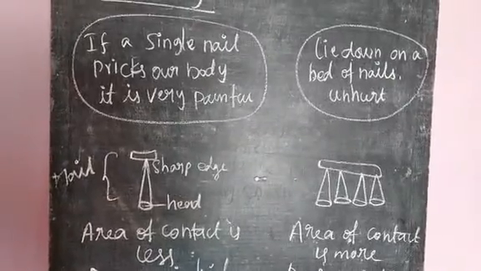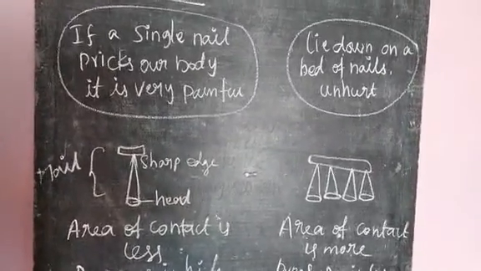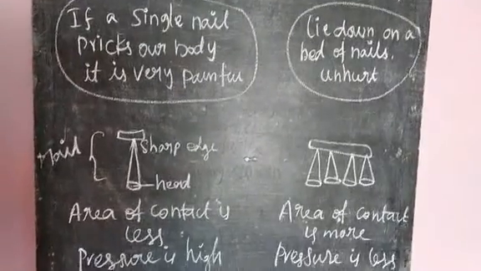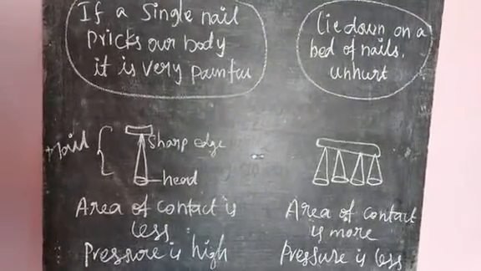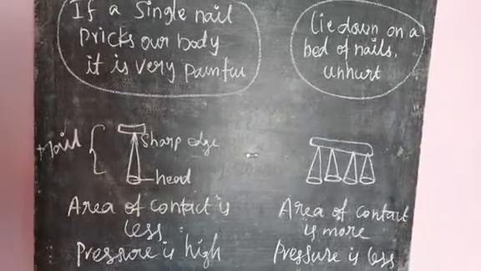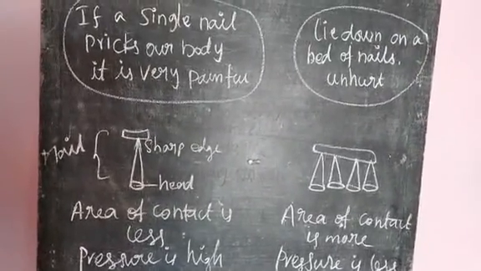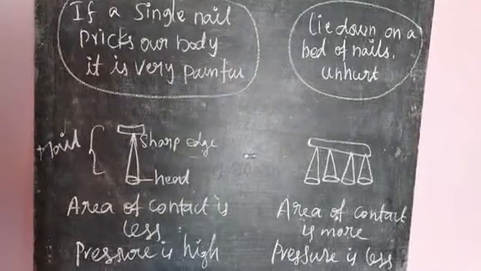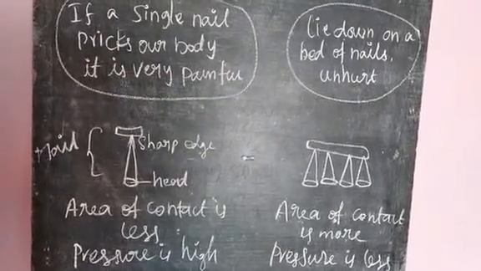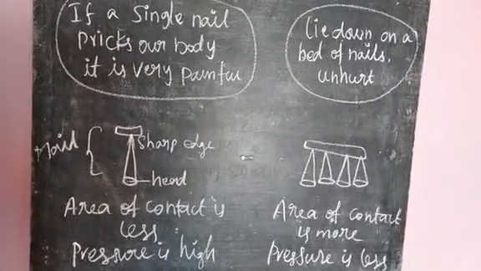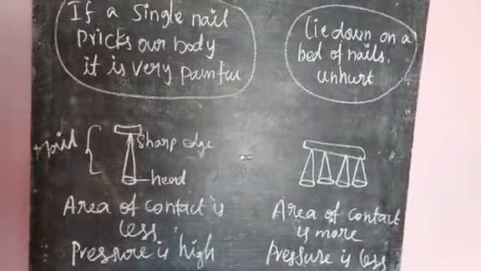When we lie down on a bed of nails, the area of contact between our body and the nails is much greater, so pressure is less. Due to this pressure difference, we feel pain if a single nail pricks our body.